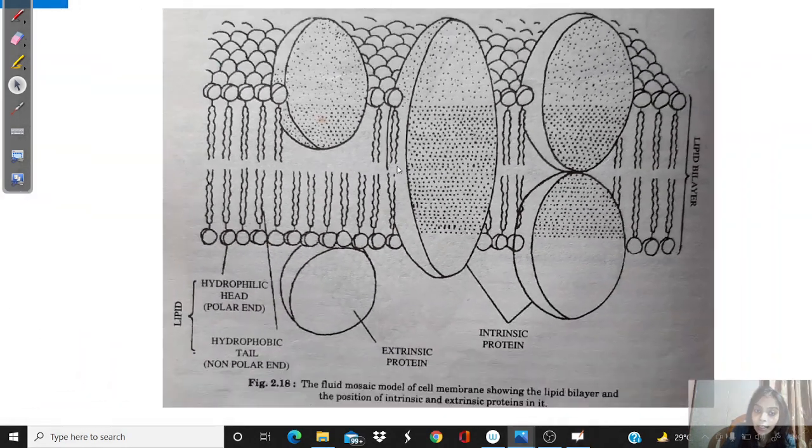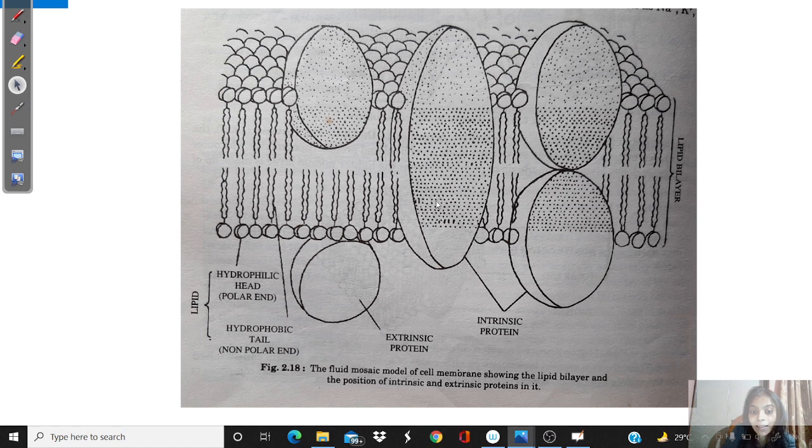This protein is spanning the entire membrane. It is going deeper into the structure. So this is an intrinsic protein. Suppose this one, this is an extrinsic protein. It is outside the phospholipid bilayer. So those proteins which penetrate the phospholipid bilayer are called intrinsic proteins. Those proteins which are outside the lipid bilayer are extrinsic proteins.